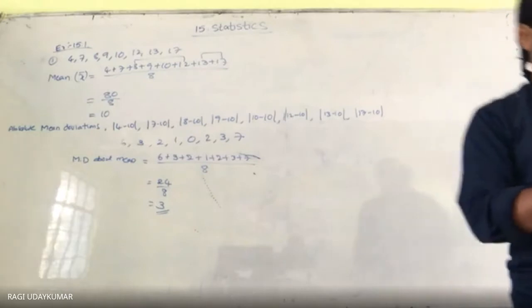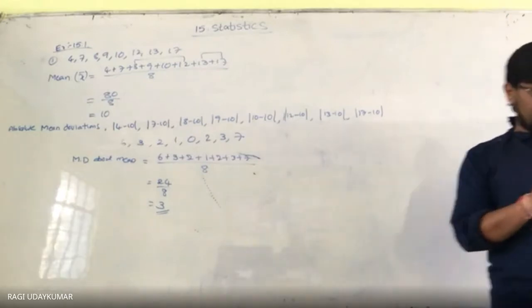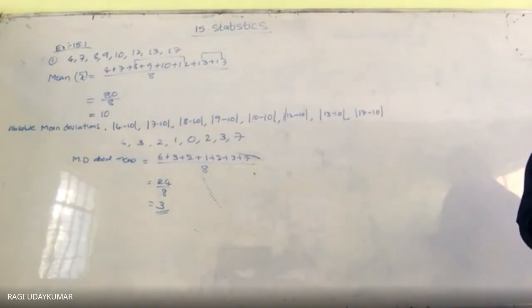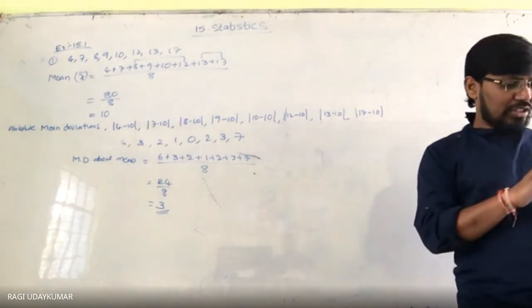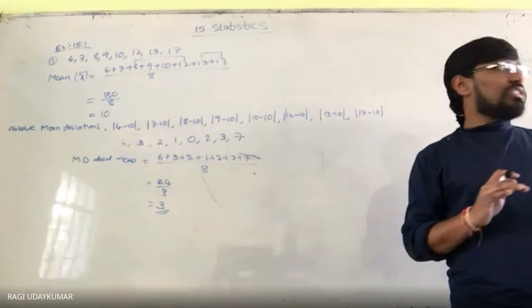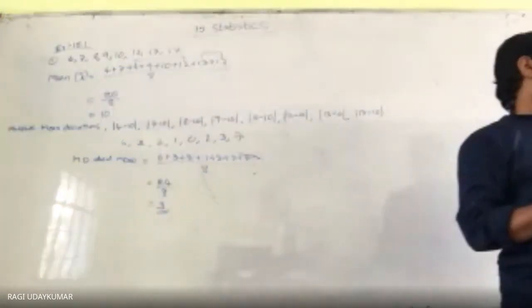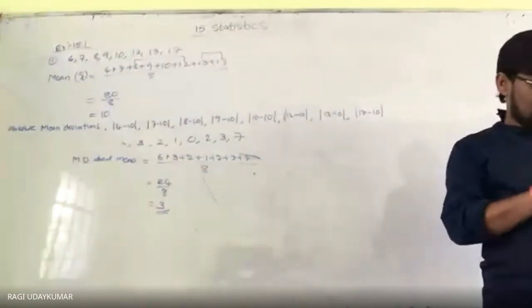Now the next question, the same model. In the third and fourth questions, they are asking about the mean deviation about the median. So let us see it.